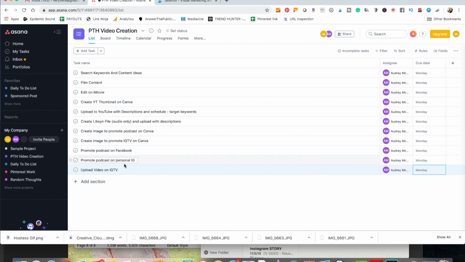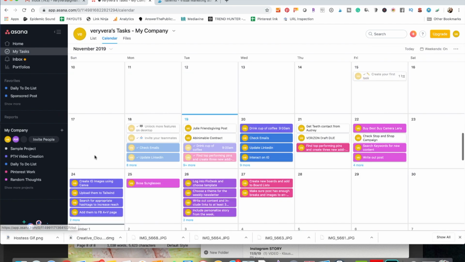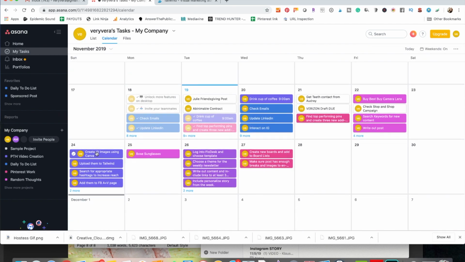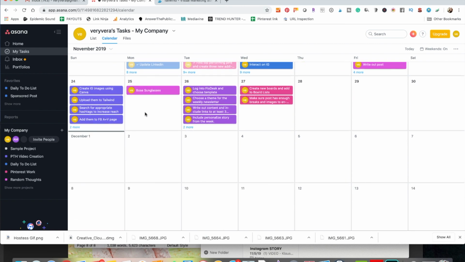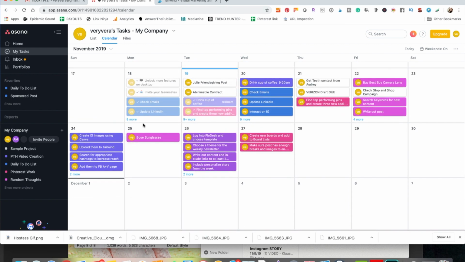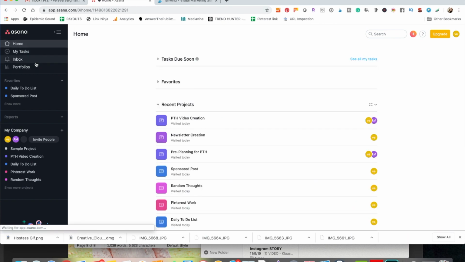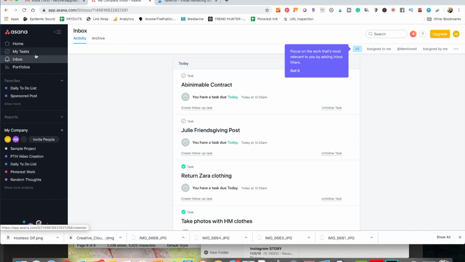So we promote it on Facebook. Actually, I have to add one more thing here. Create image. Oh, here we go. Create Libsyn audio file and upload with the script. So that is done. Now when she goes to her tasks, when she logs in, it will show on the 25th that she has an assignment here. I don't see it. So that's basically it. That is how I use this thing.